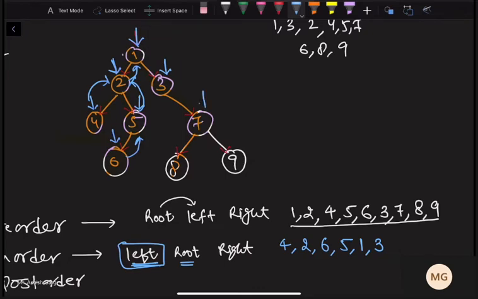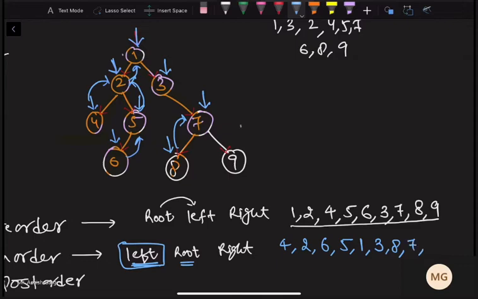Now we go to 7. Do we have 7 left? Yes. So we go to 8. Now is 8 the leftmost of that subtree? Yes, because we do not have left of anything of this 8. So we write 8. Then we go back to 7. So 7 is a root of which whole left is visited. So we write 7 as a root.